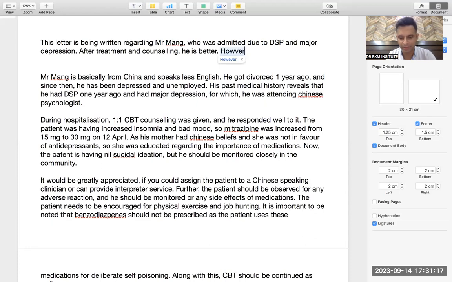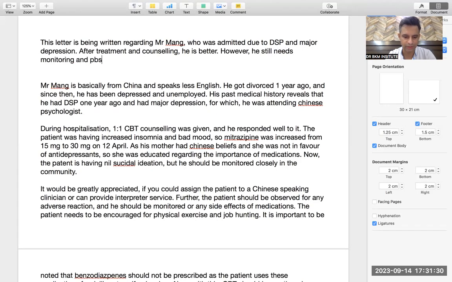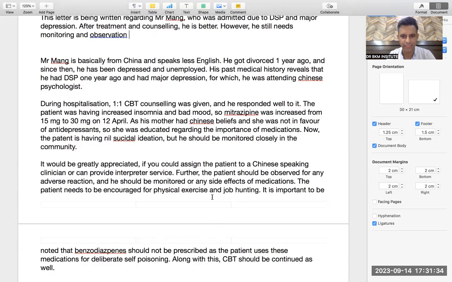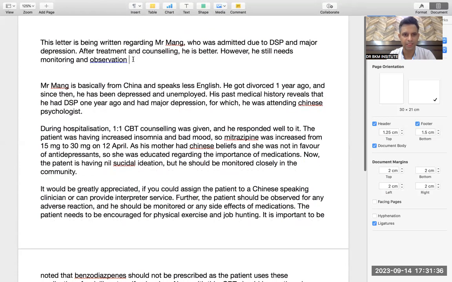However, this is the main purpose line. This is the main line: you have made the patient better after treatment and counseling. However, he still needs monitoring and observation. So that was the main thing. He needs to be monitored for suicidal ideation, this and this.